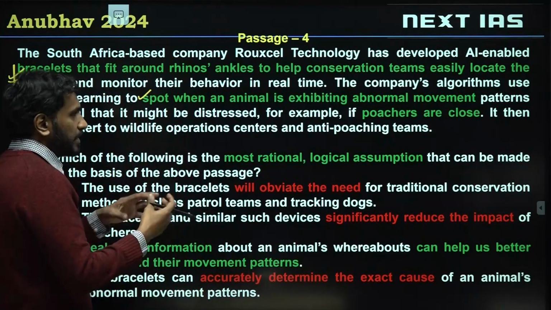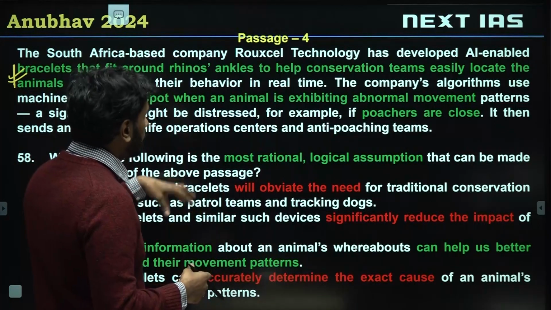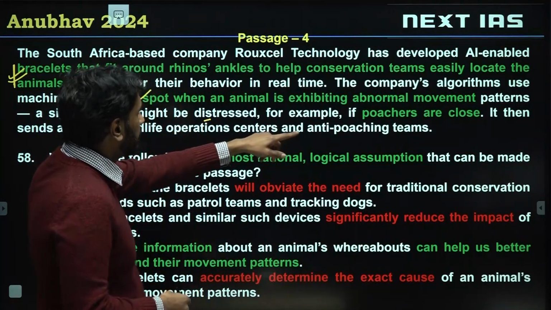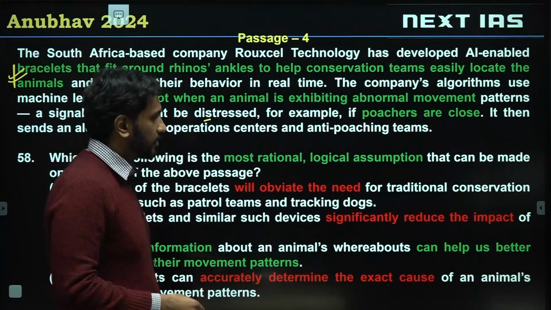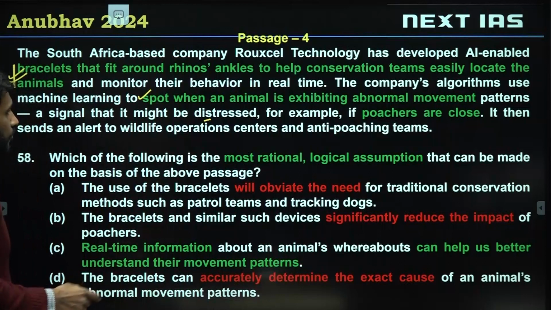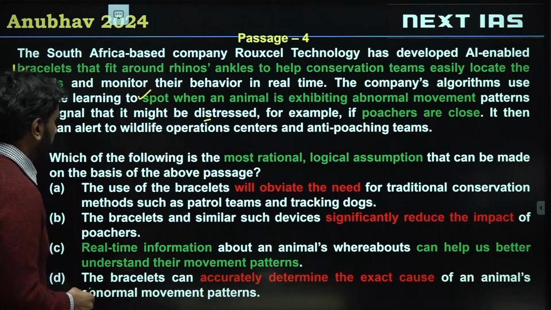So the bracelet will tell when the animal is moving in an abnormal way. It might be distressed, it might be because of poachers being there. So these bracelets are being used to protect these animals. That is what is discussed. Which of the following is most rational assumption? Let's look at option A.